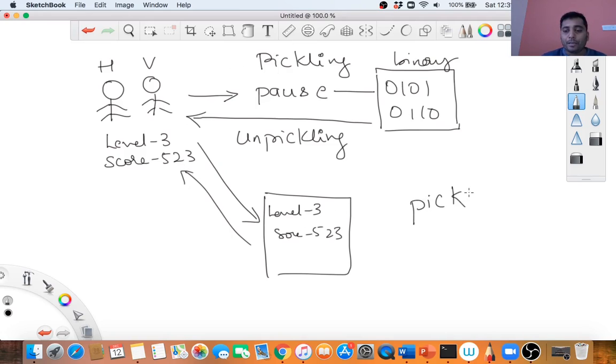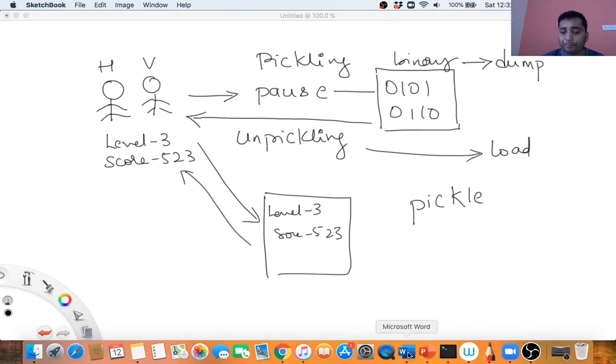Python's pickle module will do this job automatically. You just ask pickle to do the pickling, it will do the pickling, and you ask the pickle module to do the unpickling, it will do the unpickling. If you want to do the pickling, the function given by the pickle module is called dump. If you want to do the unpickling, the function is load. If you say load, it will load your binary format into your object format. You will get back the real runtime object, which is up and running. So this is basically called pickling and unpickling.